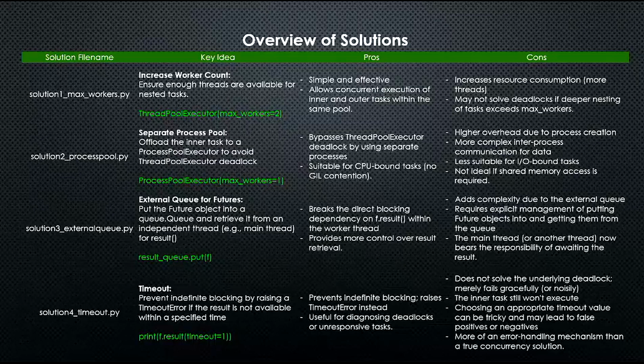Solution 2, separate process pool. So instead of using the same executor inside wait on future, you change it to a process pool executor instead. Right? So you don't use the same ThreadPool executor anymore, and then this will solve the problem. Even if the process pool has 1 worker, it will solve the problem. Solution 3, external queue. This is really hard to explain. I can't explain it with text. We have to see the code, so I skip this. Solution 4 is not really a solution. It's just like sweeping the problem under the rug. Okay, once second is up, it's not my problem anymore. Bye. So it doesn't solve anything, it just returns control back to your main prompt.